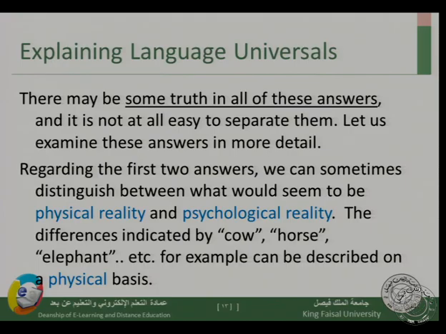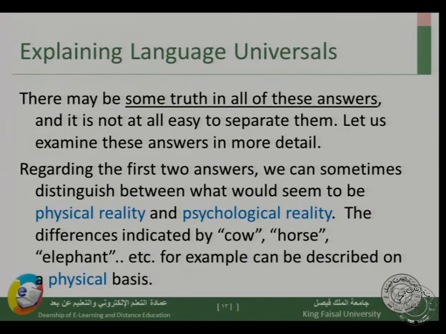There might even be cases where certain semantic features are a result of the first answer, other universal semantic features are a result of the second answer, a third group are a result of cultural needs or even contact between societies, and another group are a result of a common origin. We can't really separate between them.